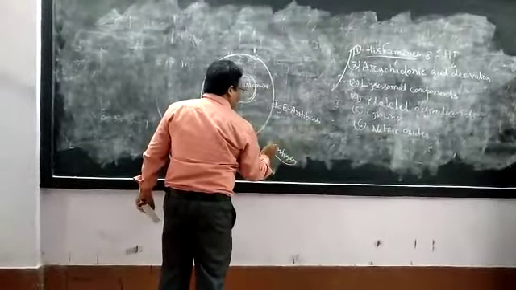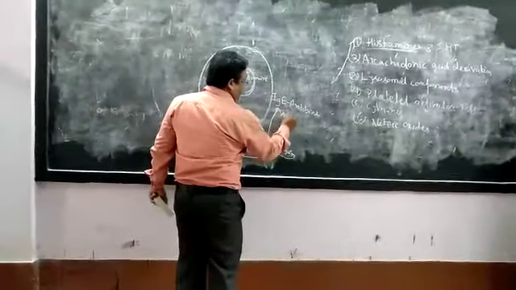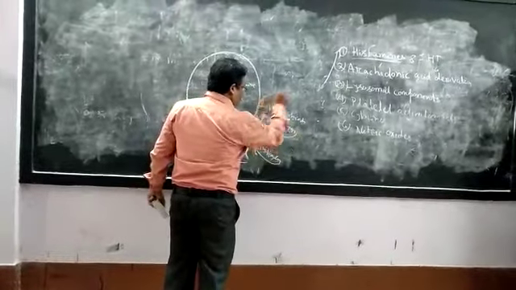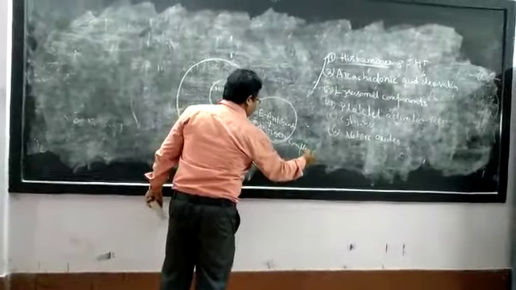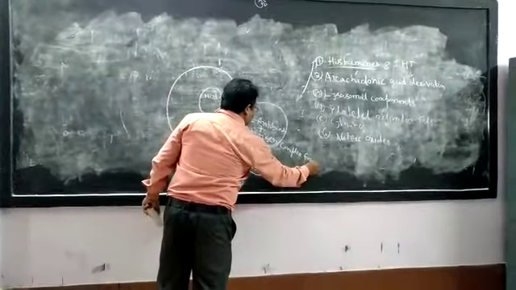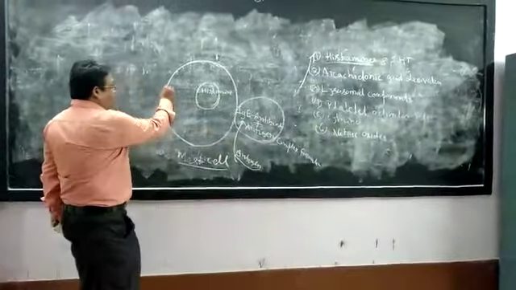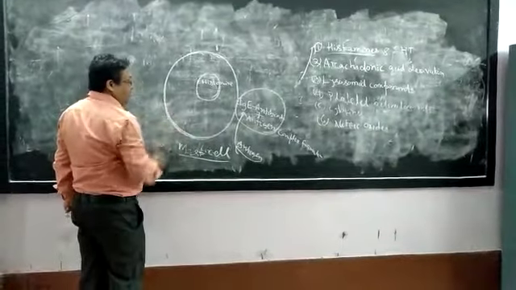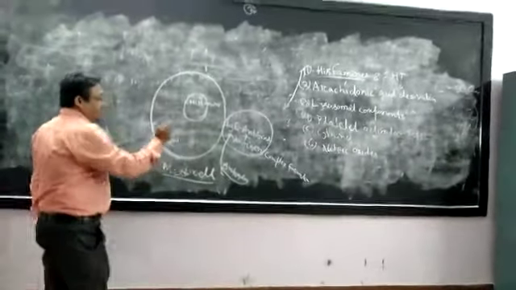So due to antigen antibody complex formation, the potential difference in the plasma membrane of the mast cell is changed, so that calcium entry occurs into the cell.